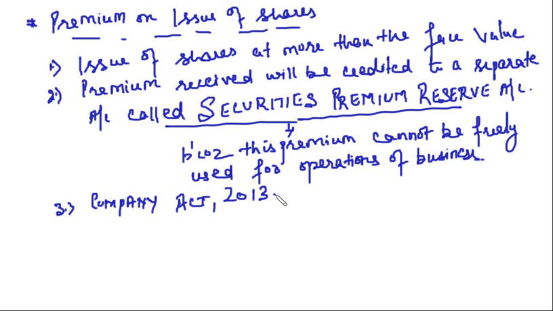Premium on issue of shares means we are issuing the shares at more than the face value. The premium received will be credited to a separate account called the securities premium reserve account. Why is it credited to a separate account? Because this premium cannot be freely used for operations of business, right? And this whole issue on premium is governed by Companies Act 2013. Clear, friends?